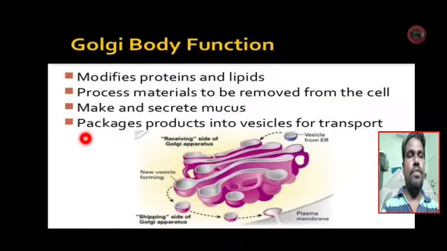Next, the function of Golgi body is that it packages products into vessels for transport. The Golgi body packages the products into vessels for transportation from one part of the cell to another part of the cell.